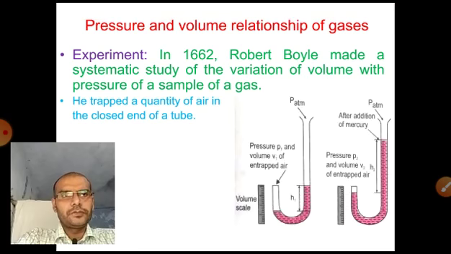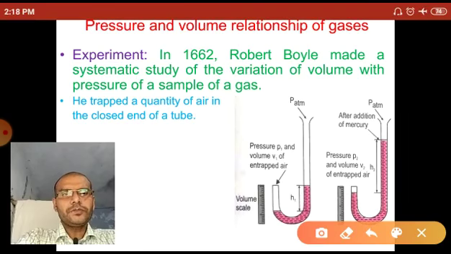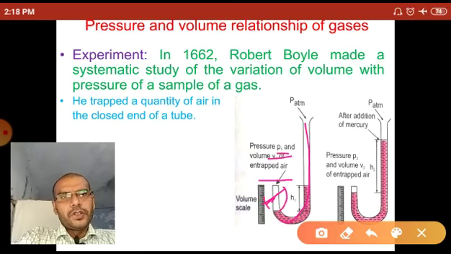Let's see the diagram. This one is a J-shaped tube. The J-shaped tube contains air having pressure P1 and volume V1, entrapped in this tube, and mercury is added in the tube.